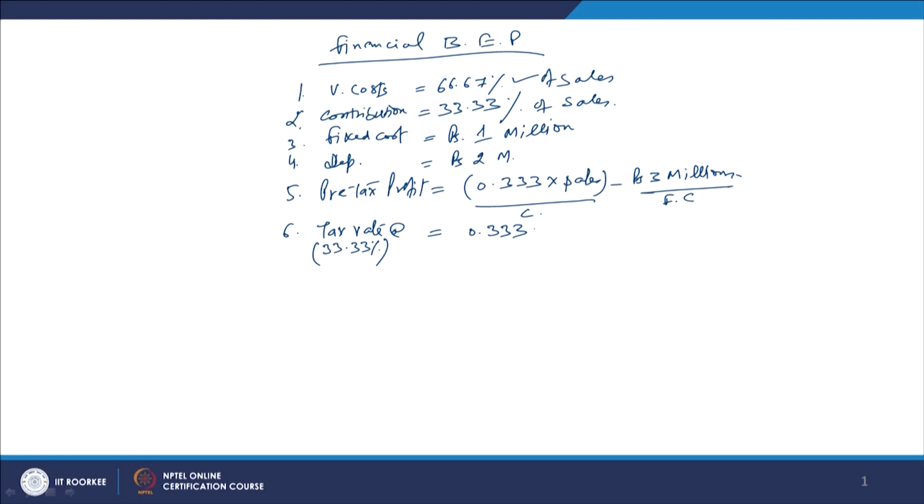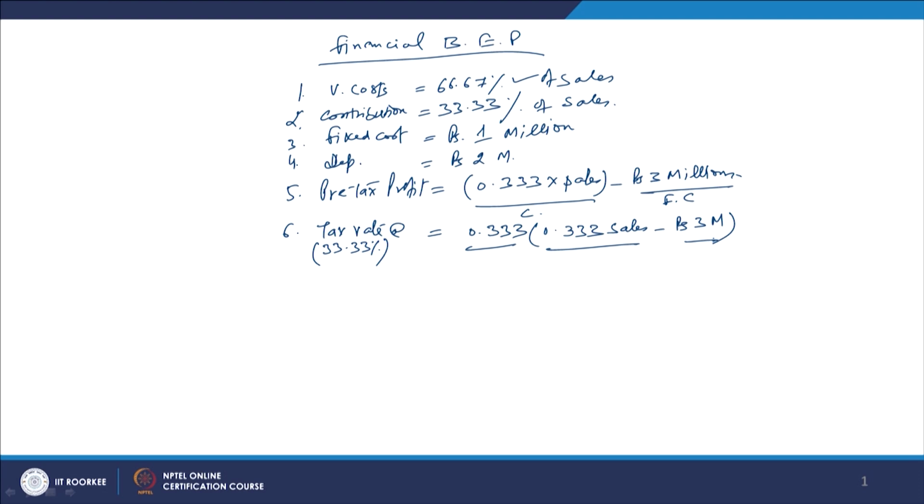0.333 again into, now you take this amount, this, right. So, we take these values here, 0.333, because again we have to write the same figure. So, it is the tax part and 0.33 of sales, because we are multiplying the above equation, minus rupees 3 million, which is the fixed cost. So, this is the tax rate, this is the contribution margin and this is the fixed cost.